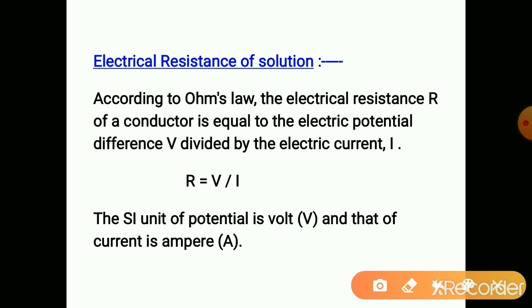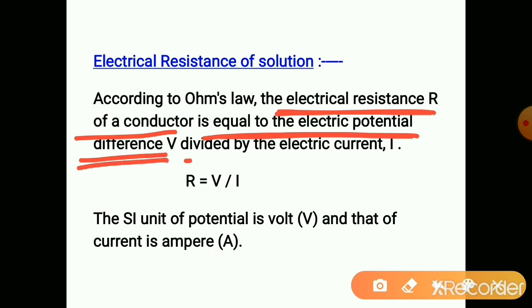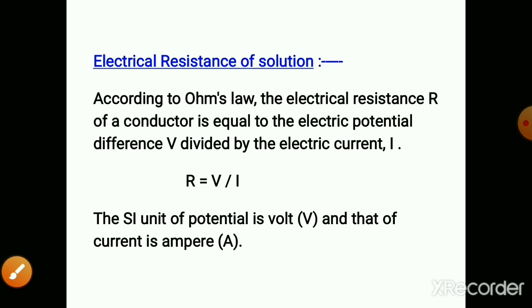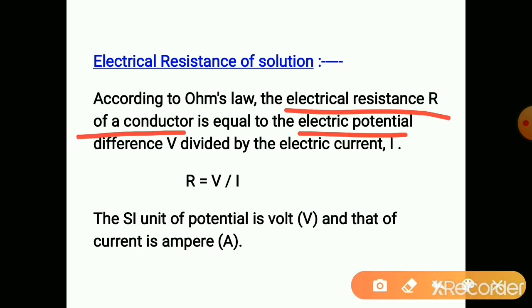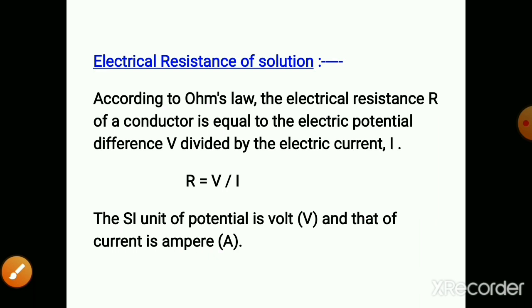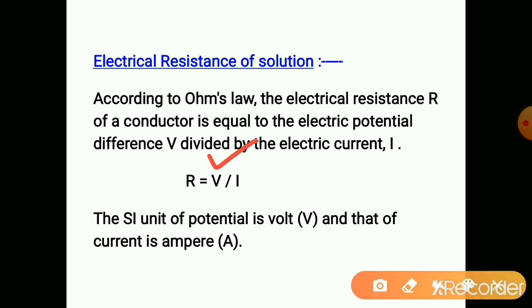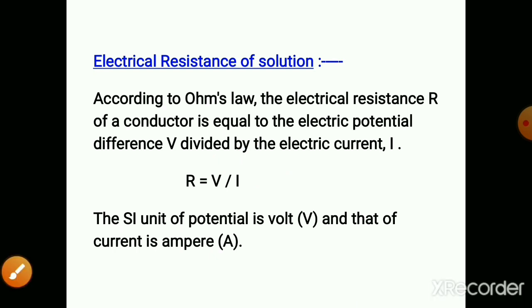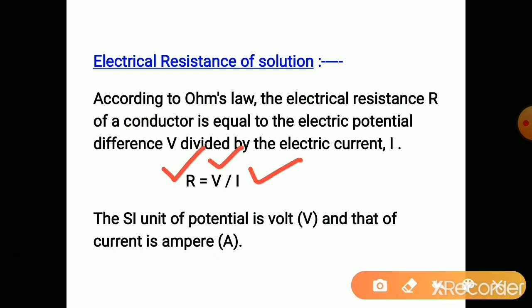Electrical resistance of a solution: according to Ohm's law, the electrical resistance R of a conductor is equal to the electric potential difference V divided by the electric current I. So resistance is equal to V divided by I.